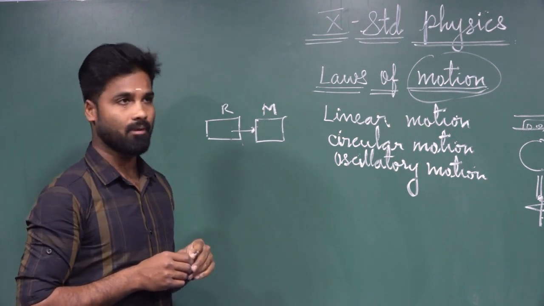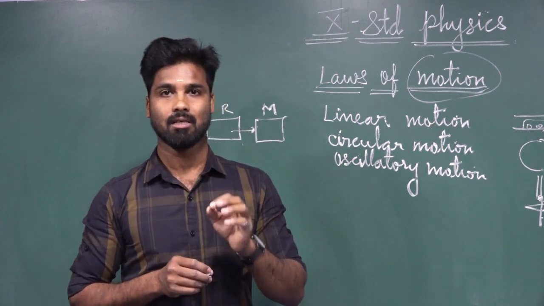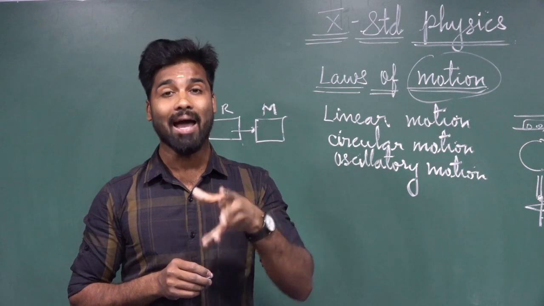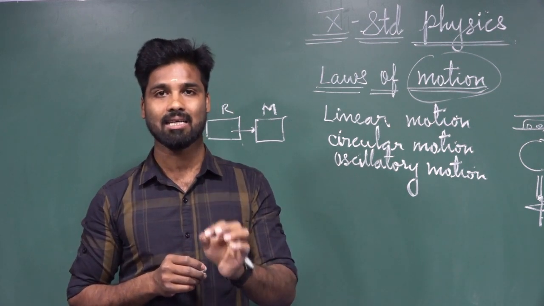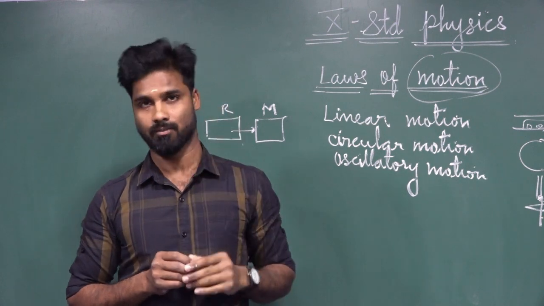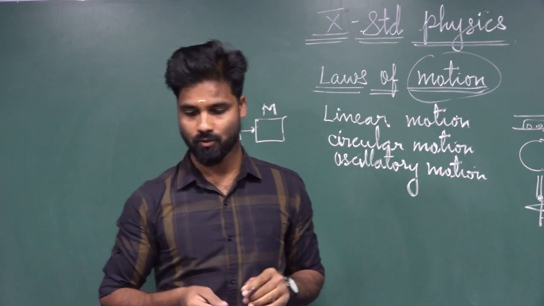There are 4 questions. Dear students, if I ask you to answer these 4 questions, definitely you can say the answer in a single word. What is that single word answer? That is force.